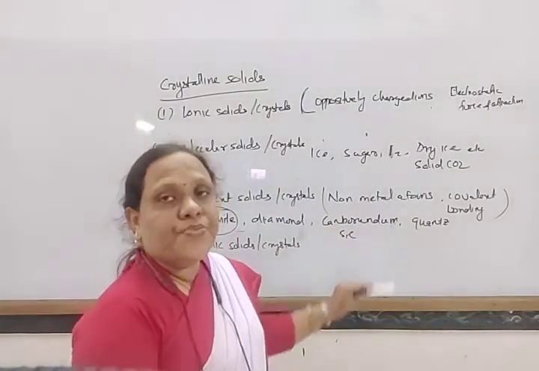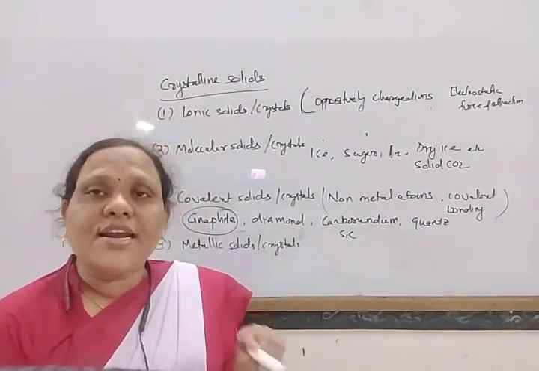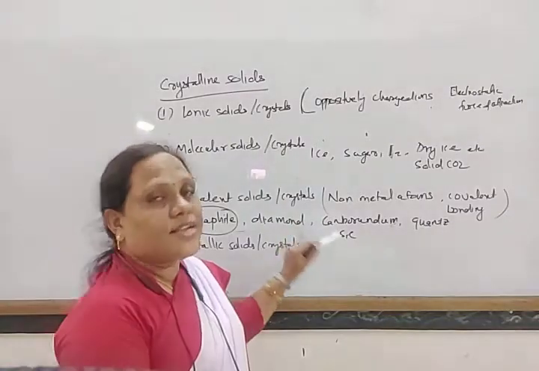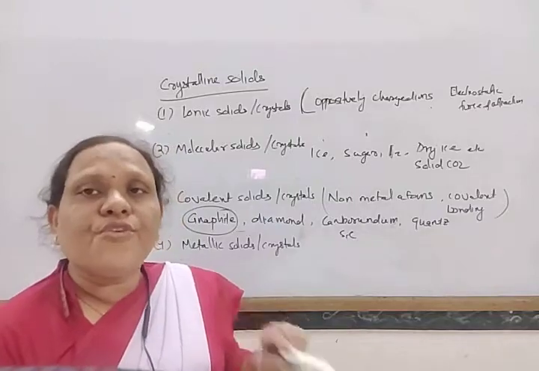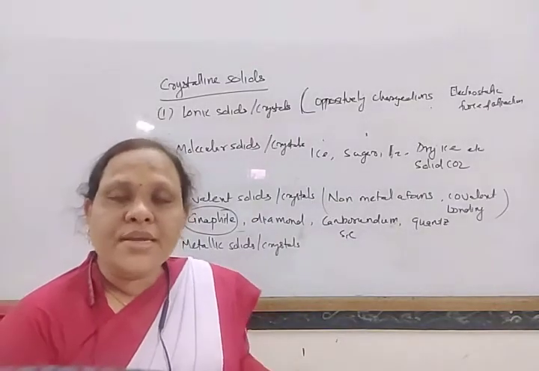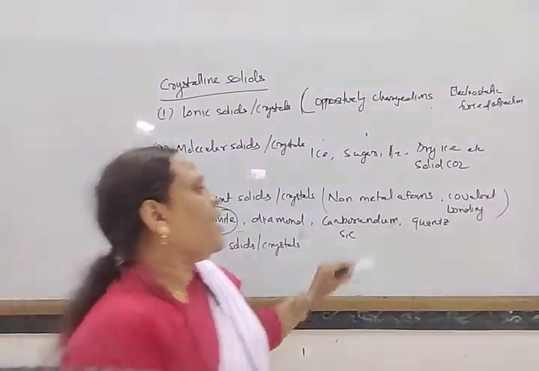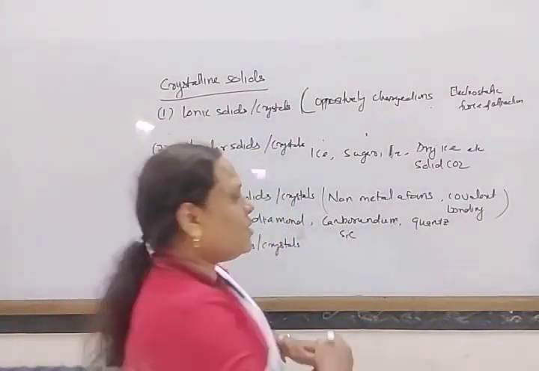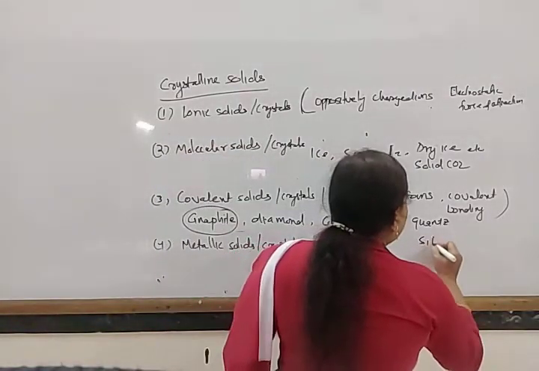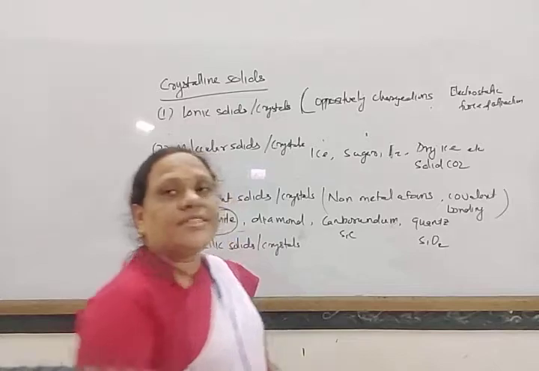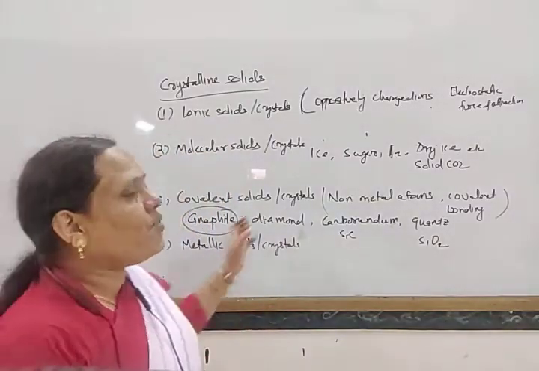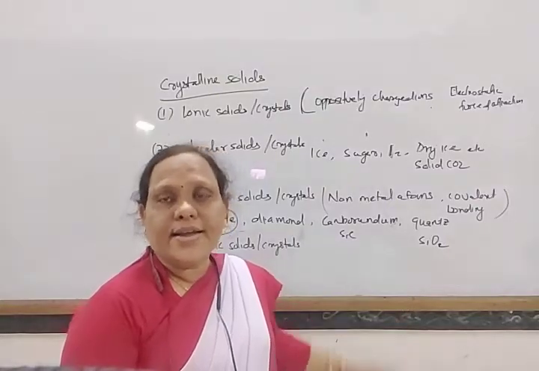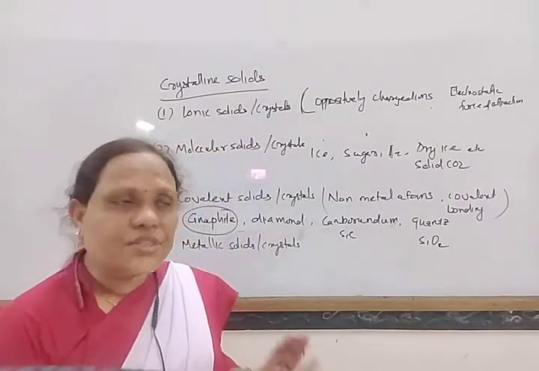But in diamond, each carbon atom is tetrahedrally bonded with 4 carbon atoms. But in carborundum, each carbon atom is tetrahedrally bonded with 4 silicon atoms, and each silicon atom is tetrahedrally bonded with 4 other carbon atoms, forming a network structure. And quartz is one form of silicon dioxide, where silicon and oxygen form a network structure. In this way, these covalent solids are hard in nature as they form network structures.